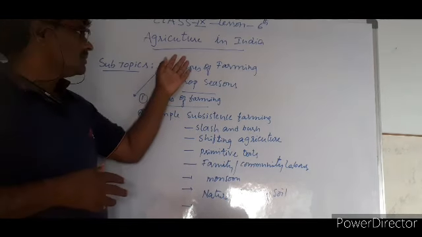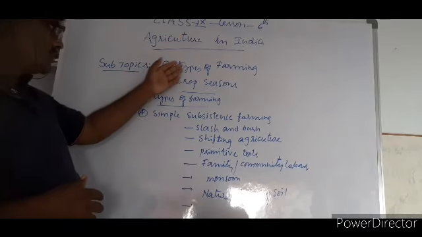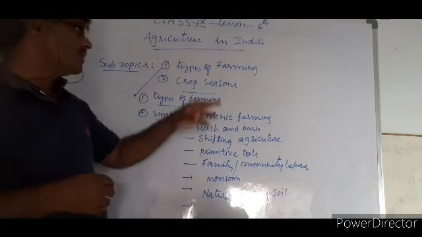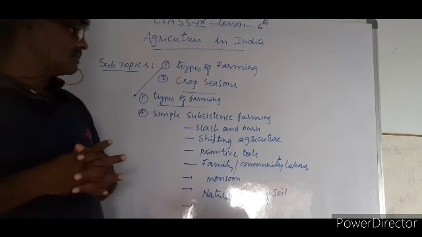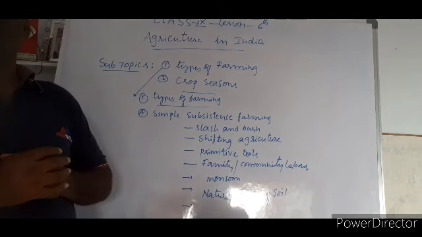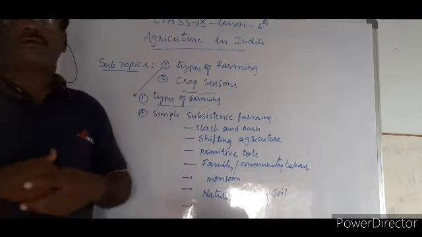Then, coming to agriculture in India, the 6th topic in 9th class, there are two subtopics we are talking about today. One is types of farming, and the second one is crop seasons. First of all, before going to know about crop seasons, let us talk about the types of farming.